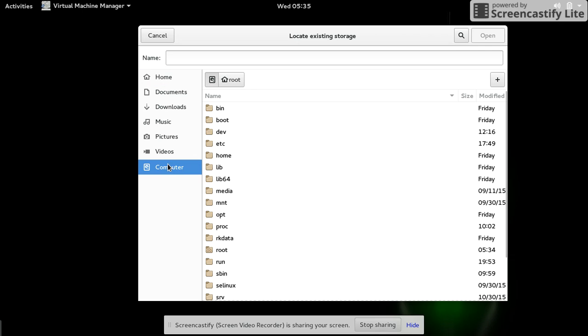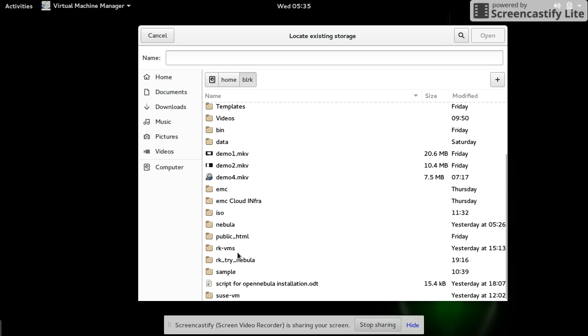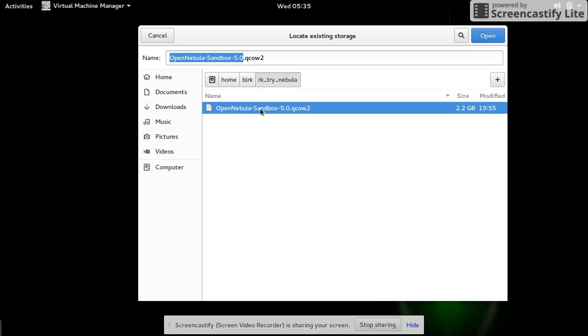Or otherwise, select Computer, Home, and locate the directory. I have a directory named OpenNebula. Select the sandbox image, say Open,